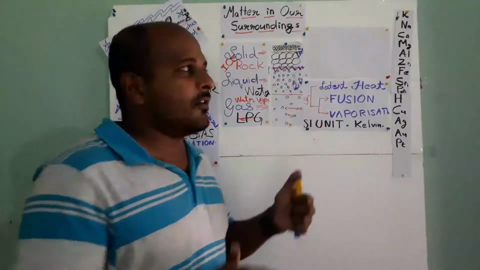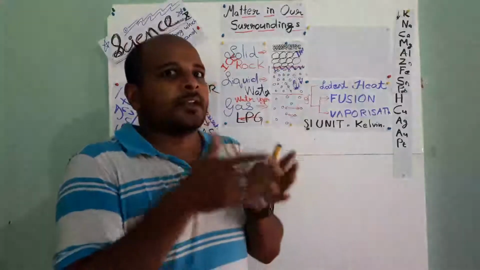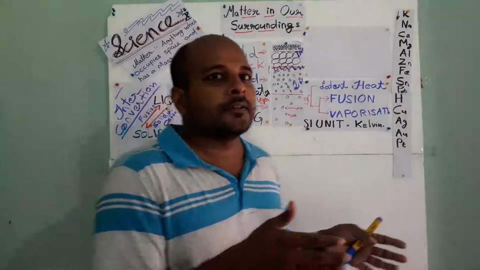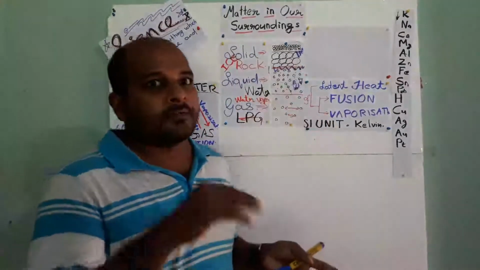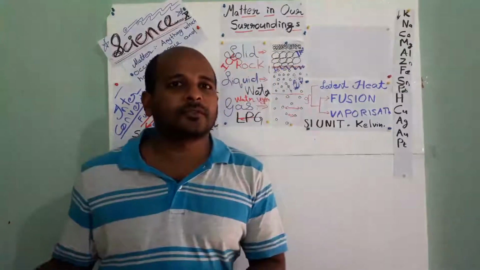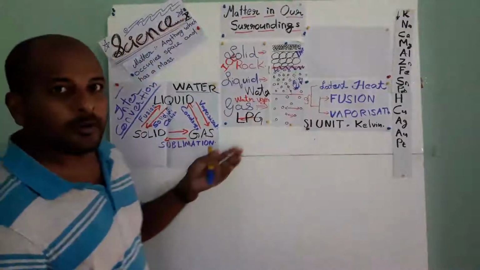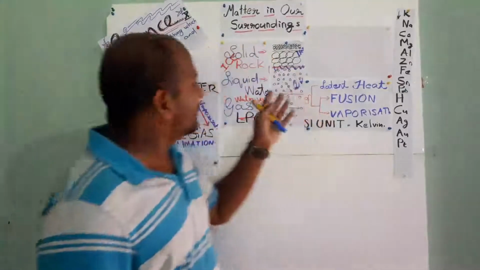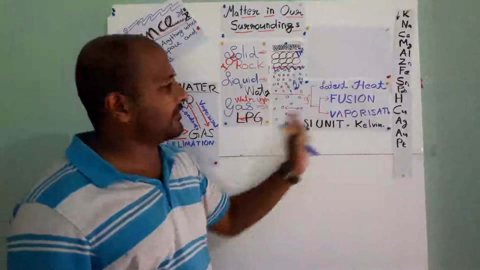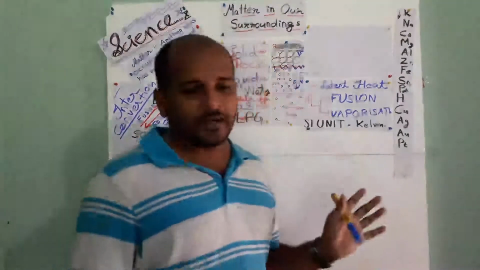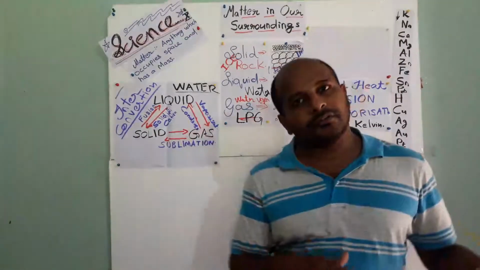In the case of water, when water changes to water vapor, that particular heat. And for water, what is it? It is 100 degrees Celsius, isn't it? Boiling point. And after which degree does water become ice? 0 degrees. So latent heat of fusion is at 0 degrees for water, and latent heat of vaporization is at 100 degrees Celsius for water. The change of solid form into liquid is also known as fusion.